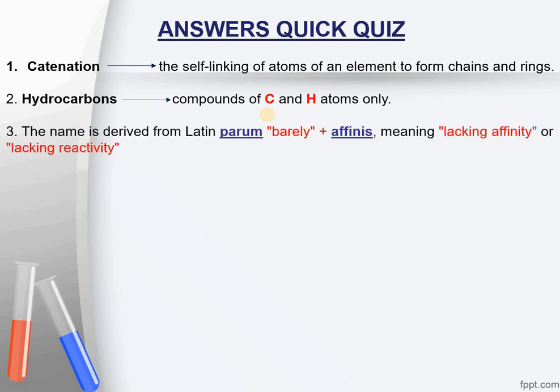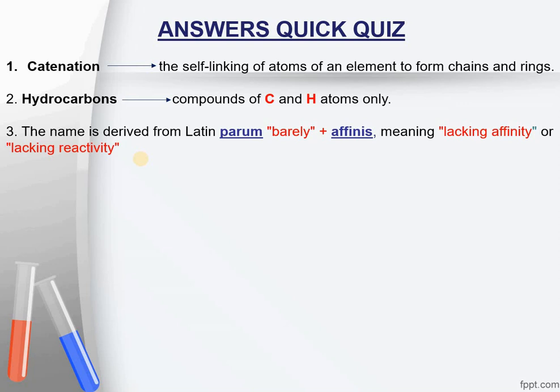Question number 3 was, why are saturated hydrocarbons called paraffins? The word parum stands for barely or rarely, and affinis stands for affinity or attraction. So the word paraffin would mean lacking affinity or lacking reactivity. This word paraffin is very commonly used for alkanes, and it is because of the unreactive nature of alkanes that they were called paraffins, because they rarely react with something else.